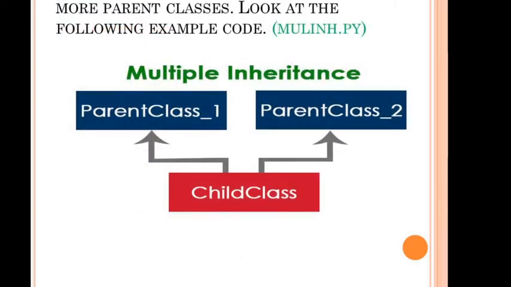In case of multiple inheritance, we consider three classes. Two are parent classes and one is the child class. So one child class can acquire or access the properties of one or more than one parent classes.